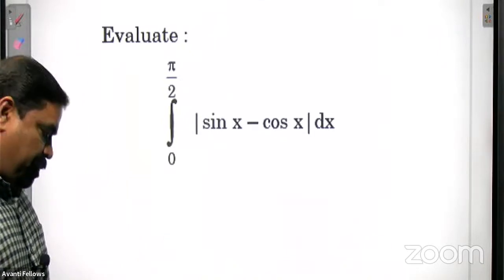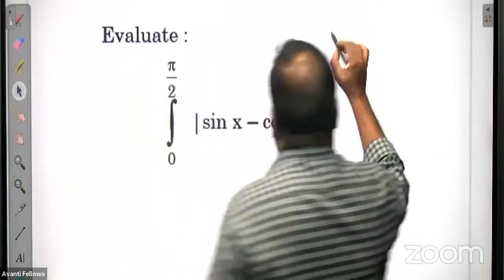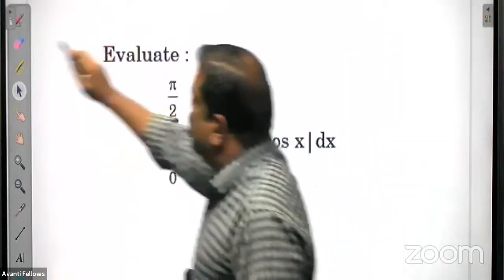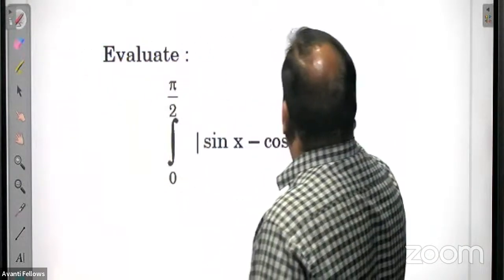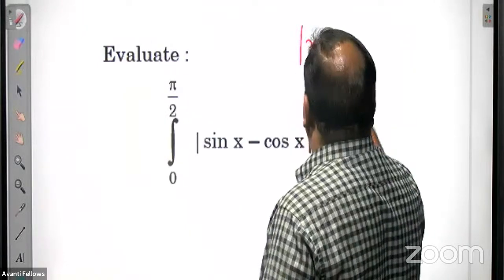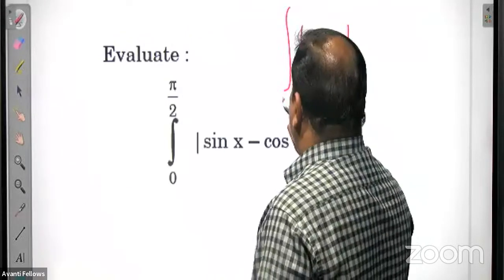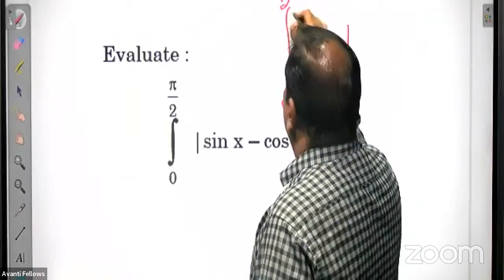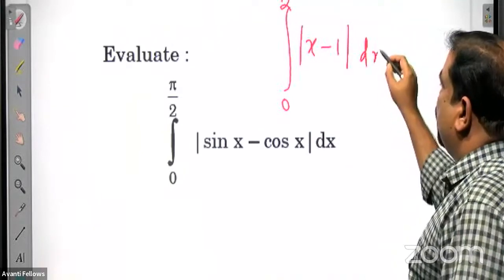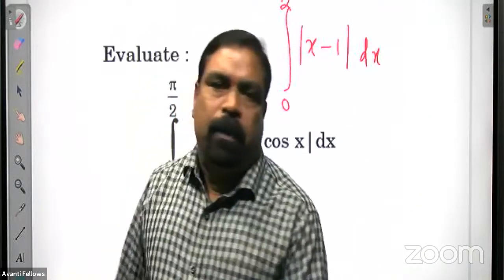So what to do? Before going to this problem, let us take a very simple one so that you will come to know the idea. Suppose I want to integrate modulus of x minus 1, the limit is from 0 to 2, modulus of x minus 1 dx.